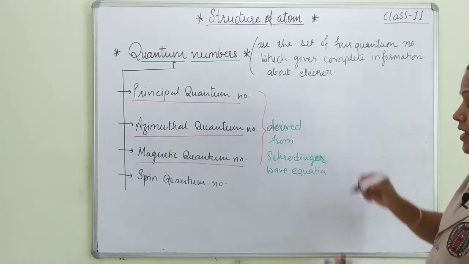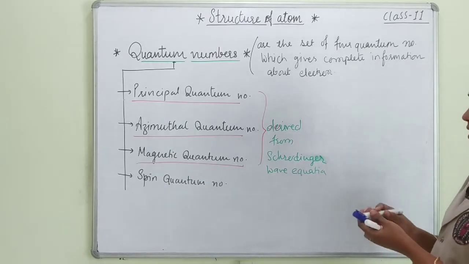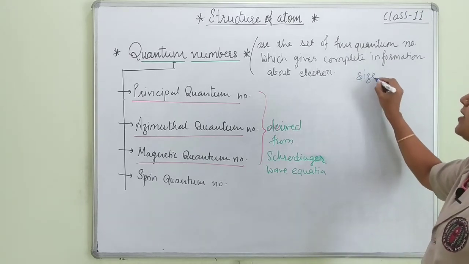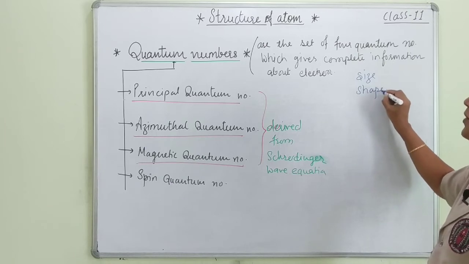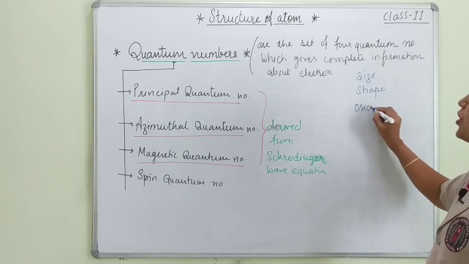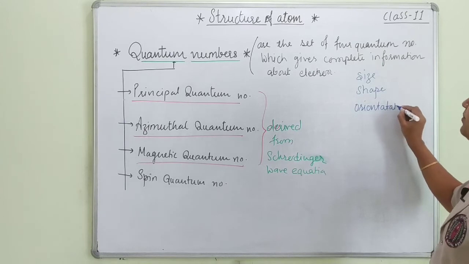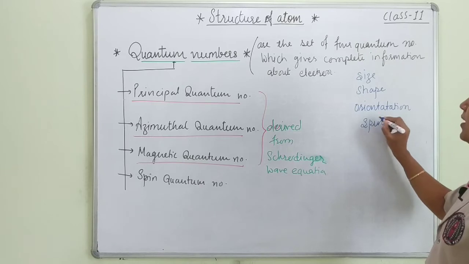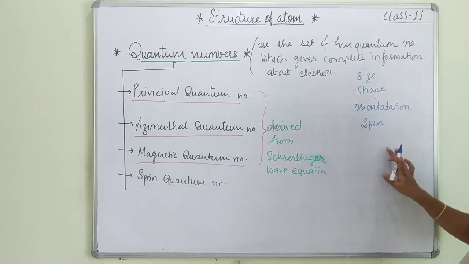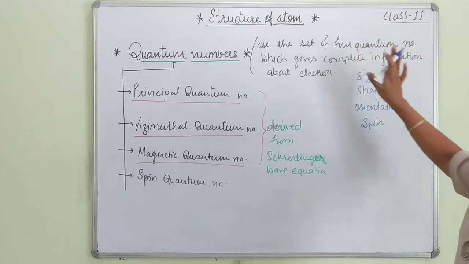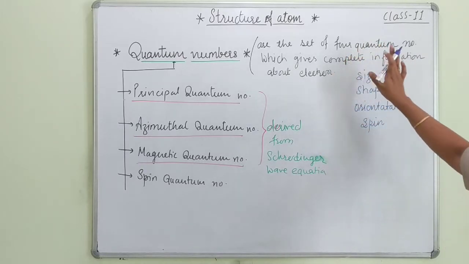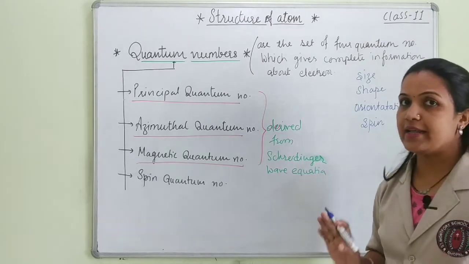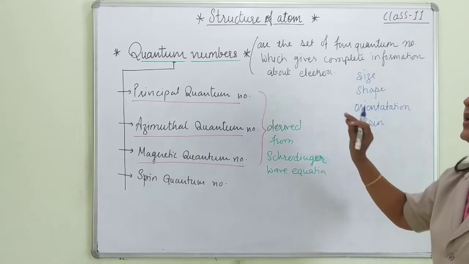And complete information means they are telling us about the size. Second one is shape. So they are telling size, shape, orientation, and the last one is spin. Size, shape, orientation and spin. So this set of 4 numbers are known as quantum numbers. I hope students you all are understanding, and one by one we are going to study each topic of it.